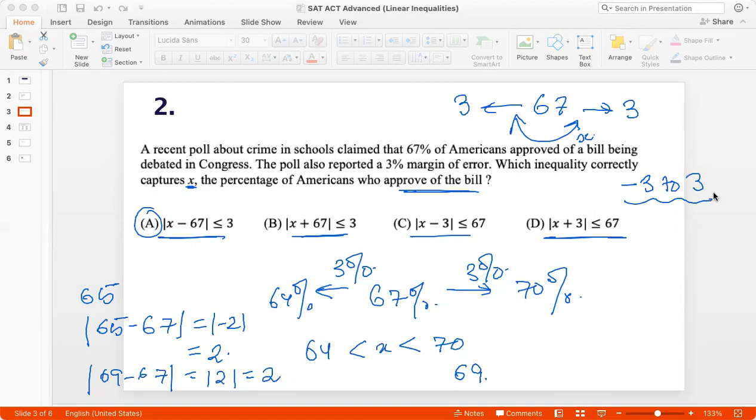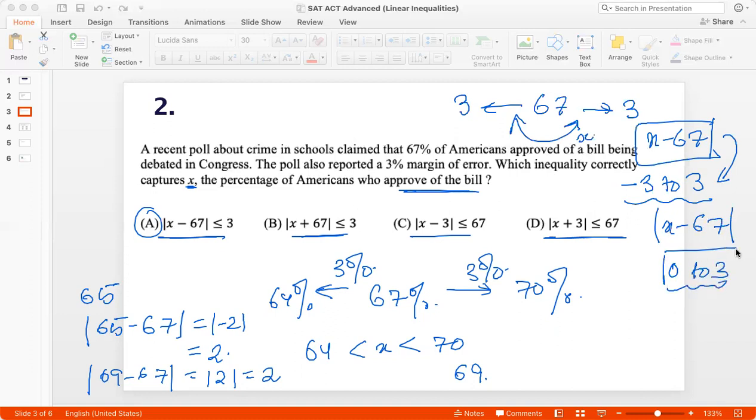So the difference of any number in this range from 67, x minus 67, will be from -3 to +3. And if I put an absolute value on that, then it would simply be from 0 to 3, because the absolute value will ensure that the negative numbers get eliminated. So even logically, the difference of any x from 67 should be from 0 to 3 if you take the absolute value of that difference. And so the right answer is option A.